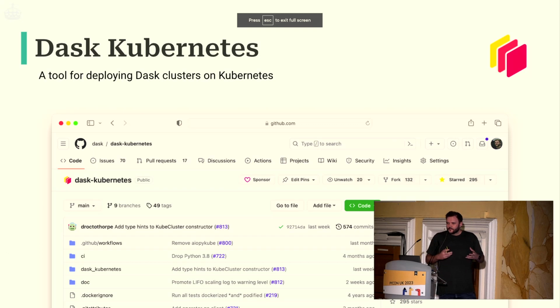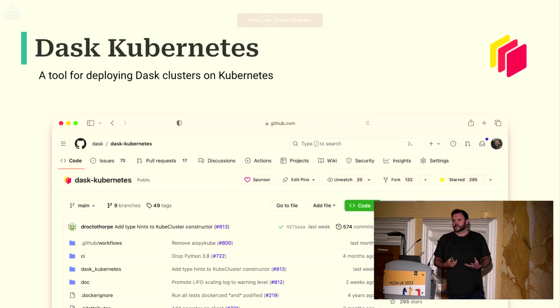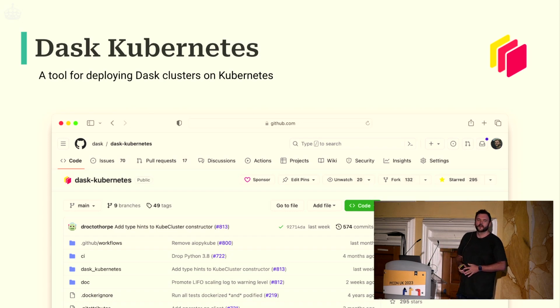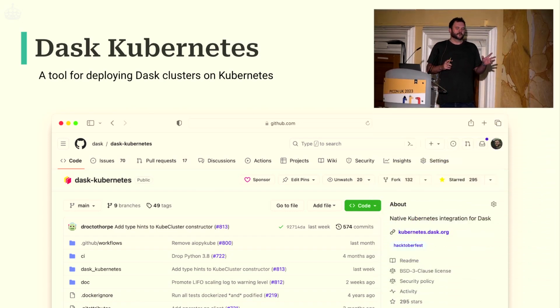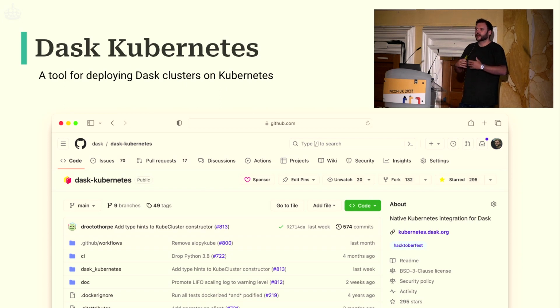The subject of this talk is a project called Dask Kubernetes. Now, I'm not really going to be talking about Dask or Kubernetes, so don't panic if those words put you off. But just to give you a bit of an overview, Dask is a Python library that allows you to scale your code out onto many machines. It does this by chunking things up, which is useful if you don't have enough memory and you want to chunk up your data and work through it in pieces, or if you want to spread those pieces out onto lots of machines.